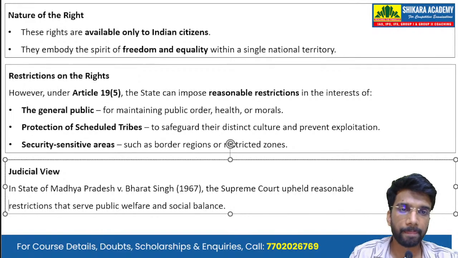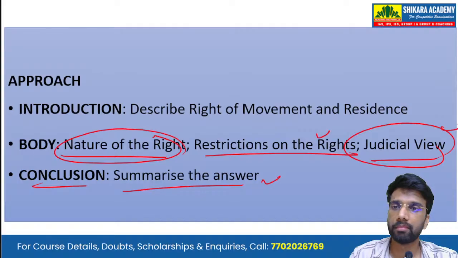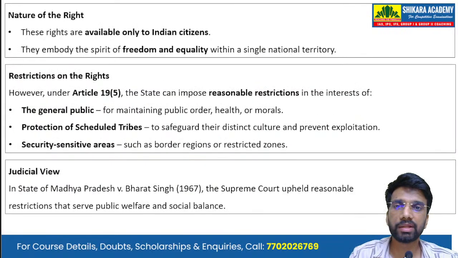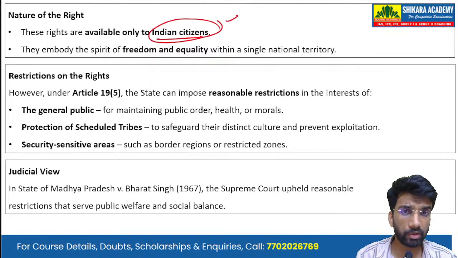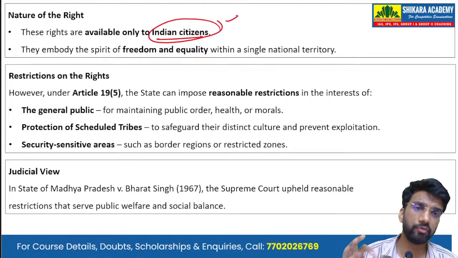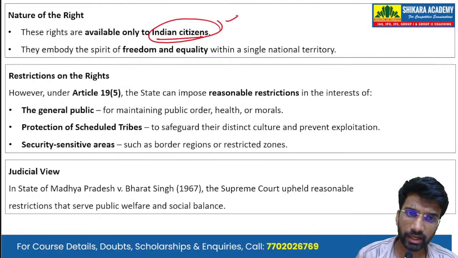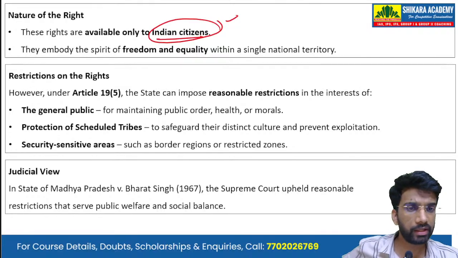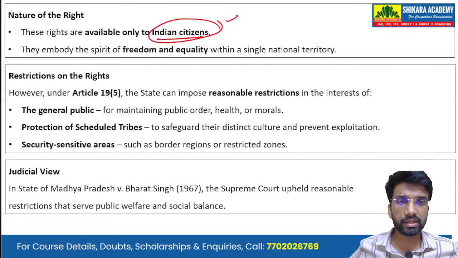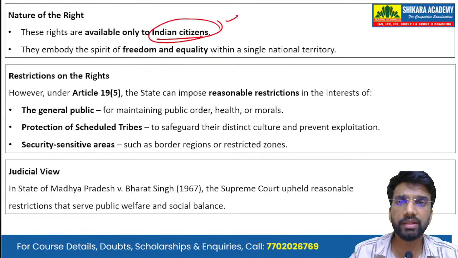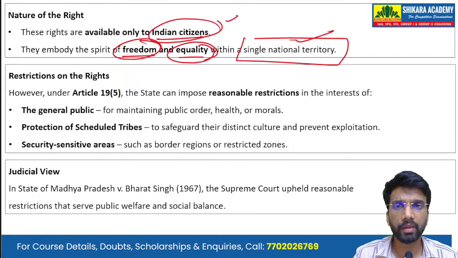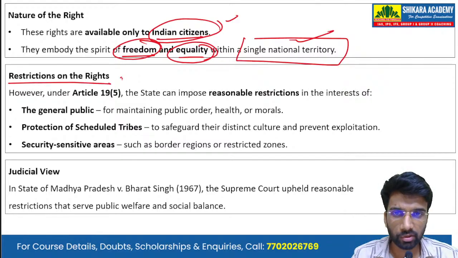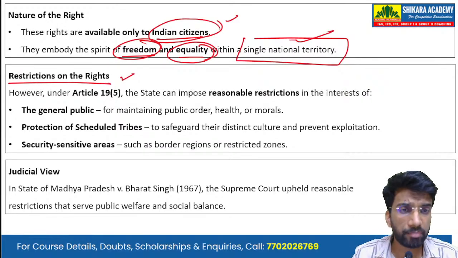Why? Because these rights are available only to the Indian citizens, not to the foreigners. Rights under Article 19 apply only to Indian citizens. Then these rights under Article 19 embody the spirit of freedom as well as equality within the single national territory. But there are certain restrictions on these rights. These rights are not absolute.